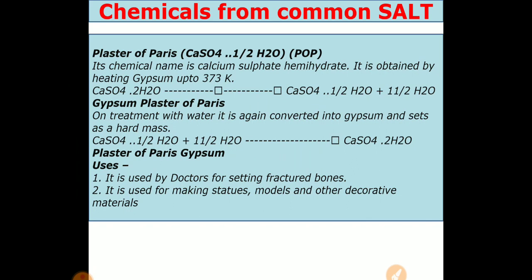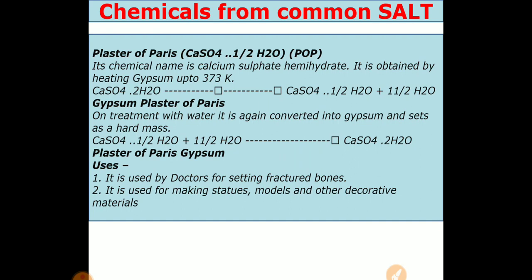First NaOH, then second baking soda NaHCO3, third was bleaching powder CaOCl2, that is calcium oxychloride, which is used in the bleaching of clothes and all. And the next chemical, fifth chemical, is plaster of Paris. See how many? NaOH, that is sodium hydroxide.